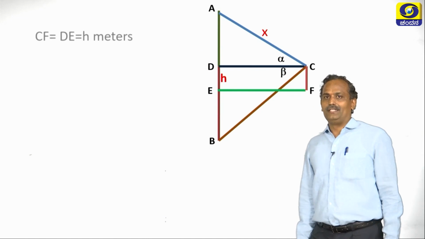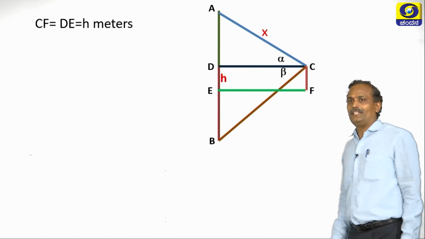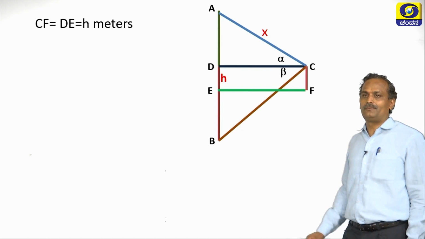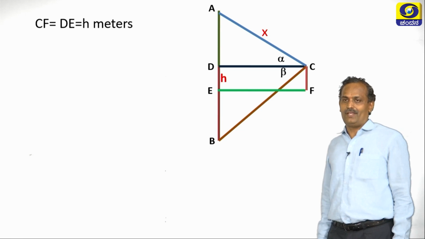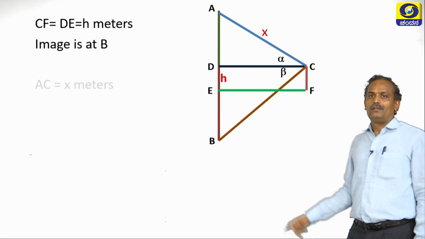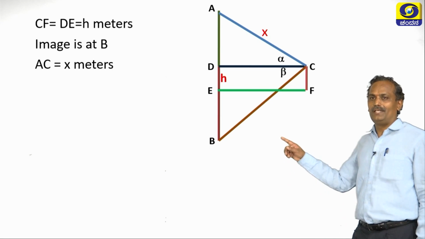Now we have seen that CF and DE are equal to h, and the viewer is observing from h meters above the lake. EF is the lake, as we have already recognized, and the image is at B. Therefore, let us assume AC as x.